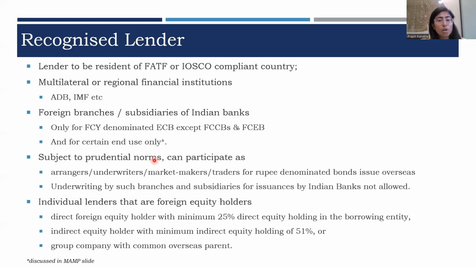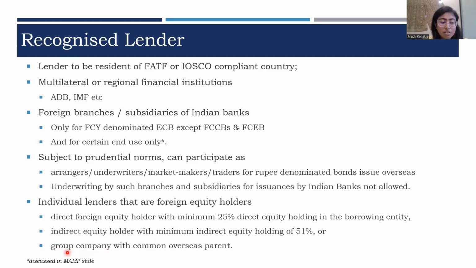Further, the borrower can also raise money from its foreign equity holder, in case the foreign equity holder is holding directly in the equity capital of the borrowing entity at least 25%. In case there is an equity shareholder who is indirectly holding in the borrowing entity, in that case, the foreign equity holder must be holding at least 51% to be eligible to give loans to the borrowing entity.